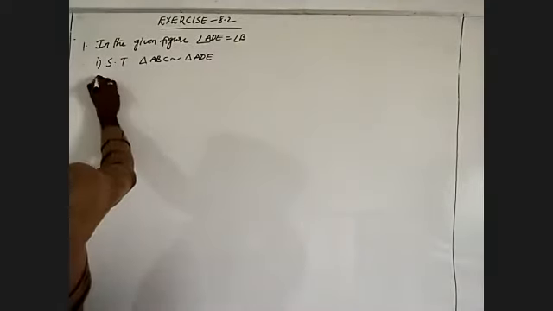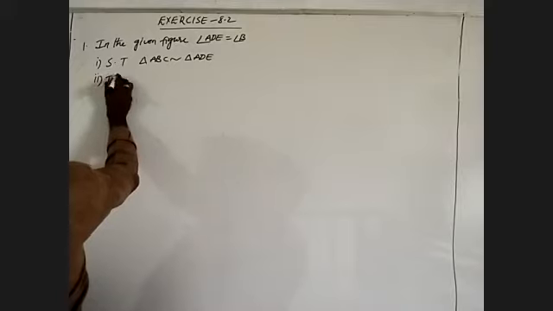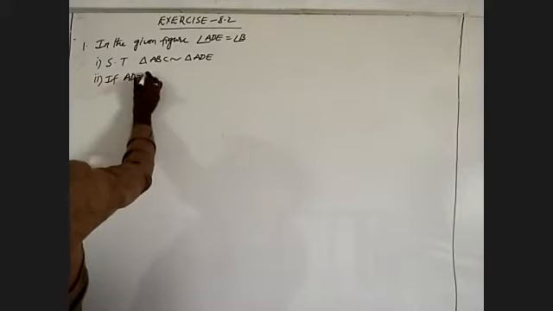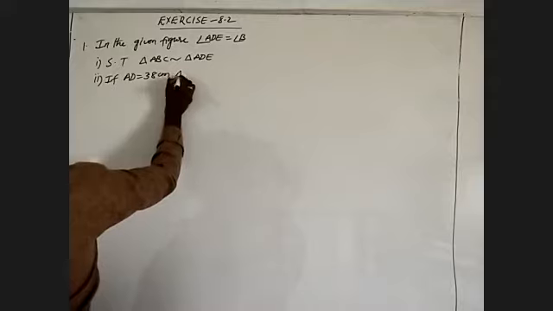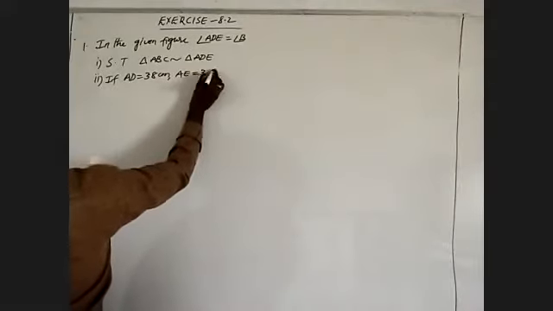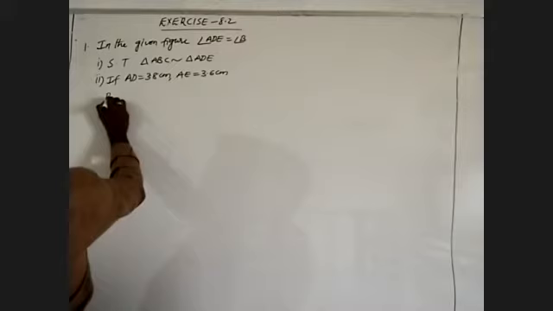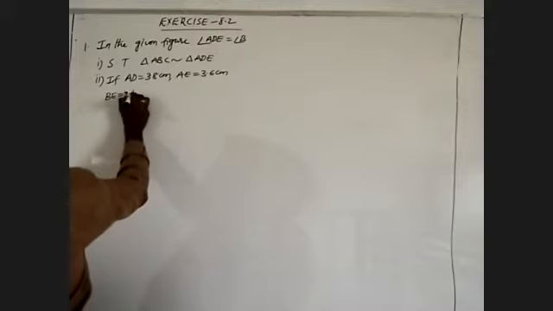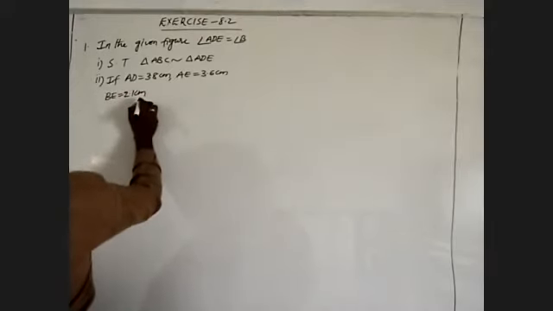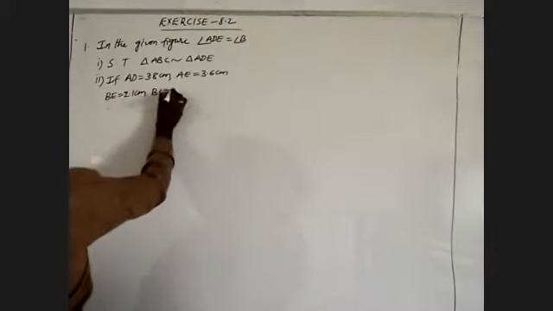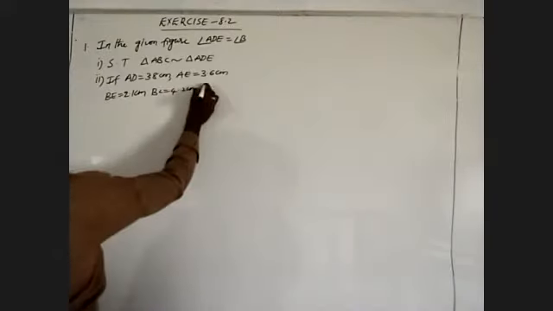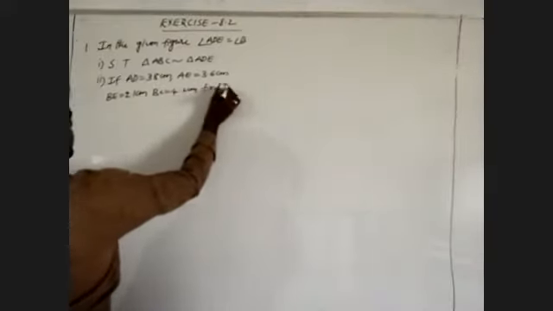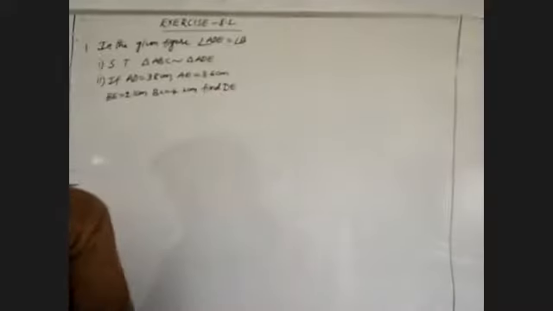After, the second one is: if AD is equal to 3.8 centimeters, AE is equal to 3.6 centimeters, BE is equal to 2.1 centimeters, BC is equal to 4.2 centimeters. Find DE. What is the given figure?